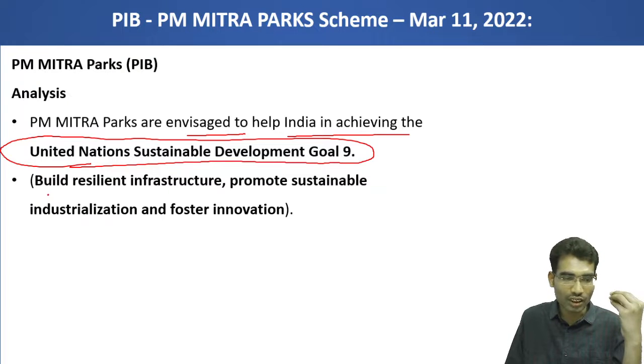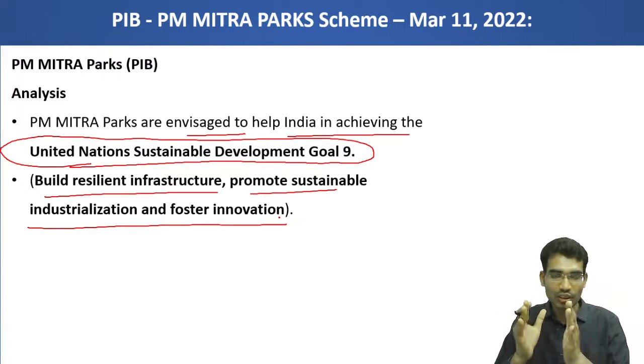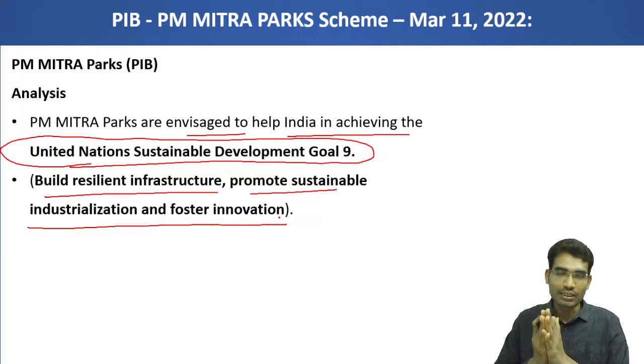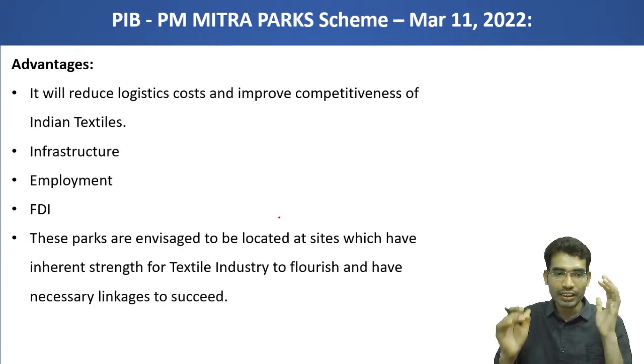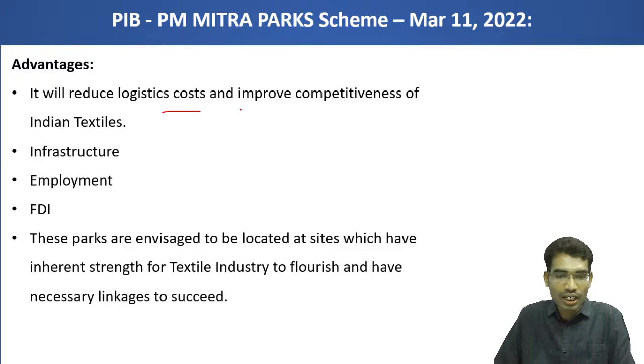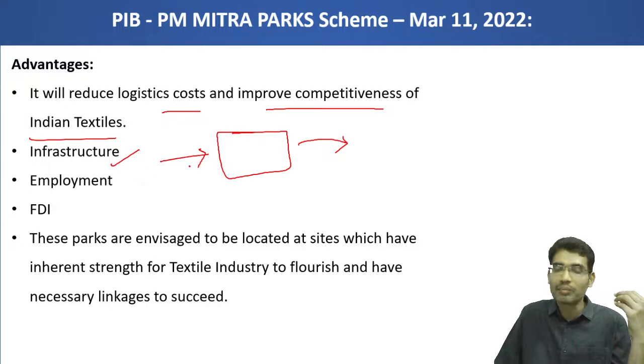Goal 9 talks about building resilient infrastructure, promoting sustainable industrialization and fostering innovation. As part of this goal, through the PM MITRA Park scheme, this goal also can be realized. It will reduce the logistics cost and improve the competitiveness of Indian textiles in the world market. Infrastructure-wise, it will develop in a particular place. Directly, it creates a lot of infrastructure. Indirectly, and on the side, additional infrastructure will also come to that location.